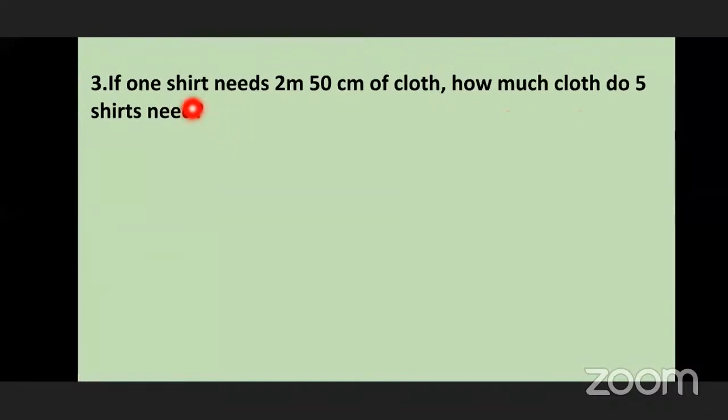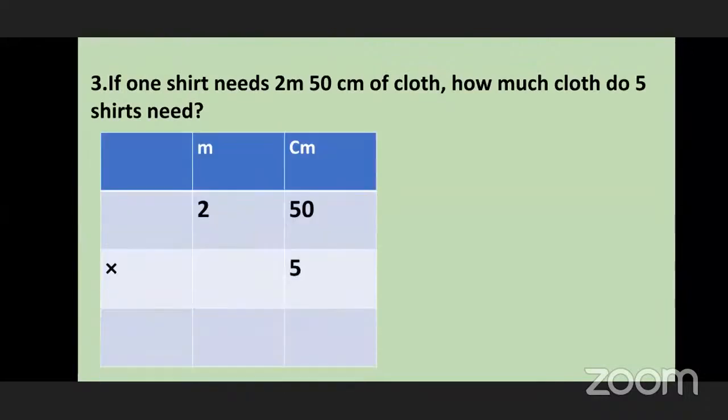Okay, now see, one shirt needs 2 meters 50 centimeters of cloth. So how much cloth do 5 shirts need? We have to make 5 shirts, so how much cloth will we need? What do we have to do here, addition, subtraction, multiplication or division? Multiplication. Very good. We have to do a multiplication.